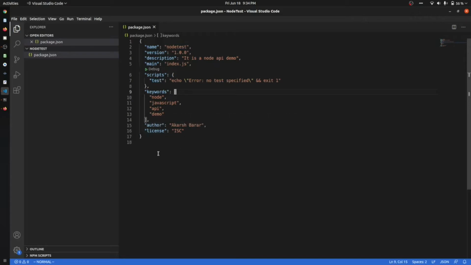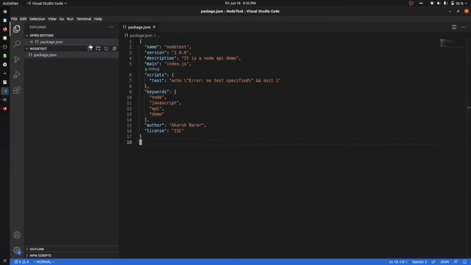Basically package.json is the heart of your application. It contains all the metadata regarding your application. When you install any dependency, you will find that all the dependencies will be listed in this part. You can find the dependencies, the dev dependencies and other stuff.